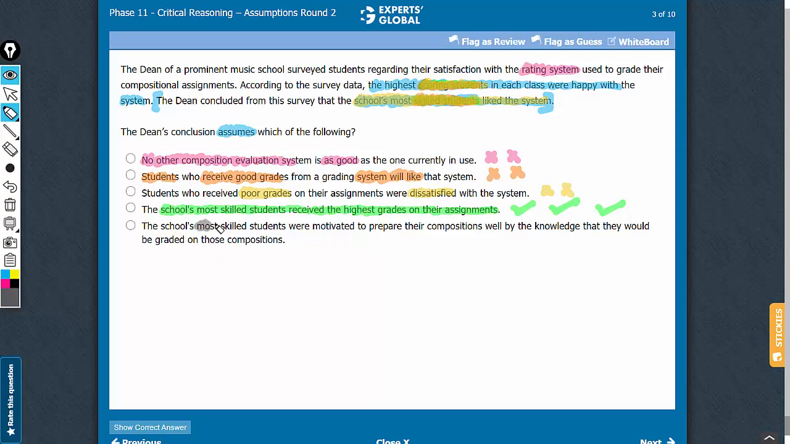That the school's most skilled students were motivated to prepare for their compositions well by the knowledge that they would be graded on those compositions is something that does not have to be true for the argument to hold ground. This information has no bearing on the conclusion. Even if the most skilled students were not motivated to prepare for their compositions and all of this happened, the conclusion here would stand. So answer choice E does not qualify as a valid assumption. D is the correct answer choice.